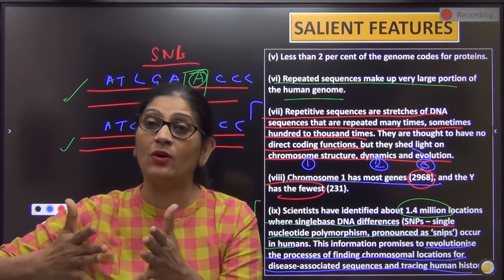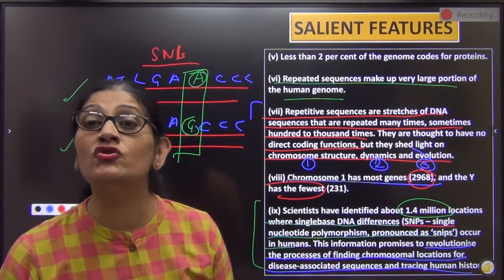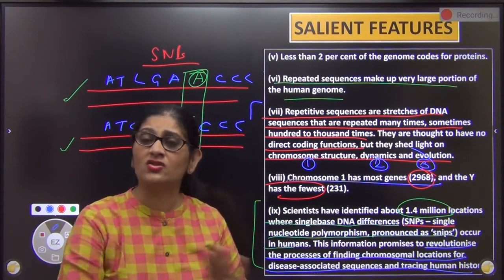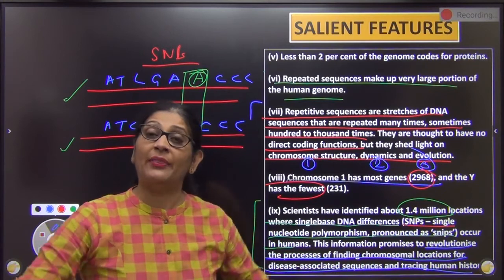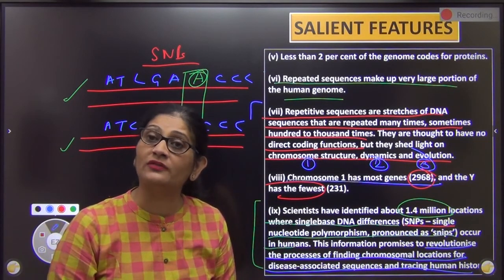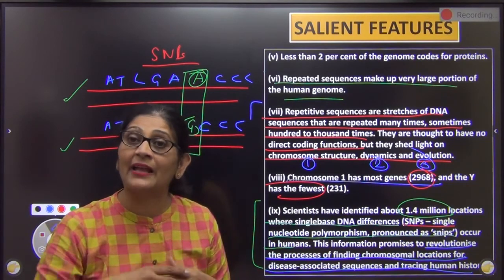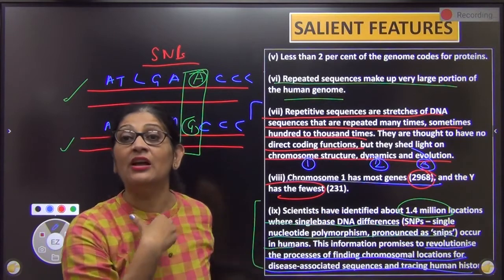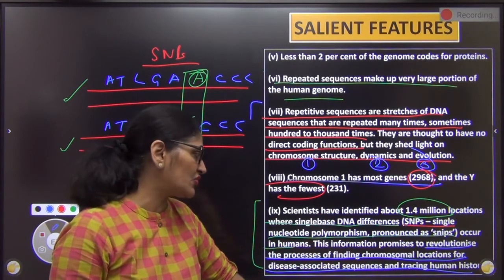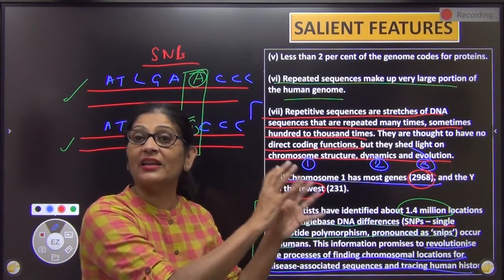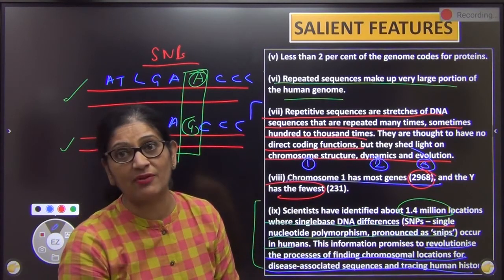So this one base pair difference, how does it differ? The immunity or disease, आप जानते हैं there are many tribals on this earth. They are pure tribals. They have just not come with human civilization and they are much more hardy than us. They are very much resistant to many of the things to which we are not. Why? Maybe it is because of that nucleotide which they possess and which we do not have. So this way we can trace human history. We can find disease associated locations. Why is it that the immunity varies? So many things can be found out.